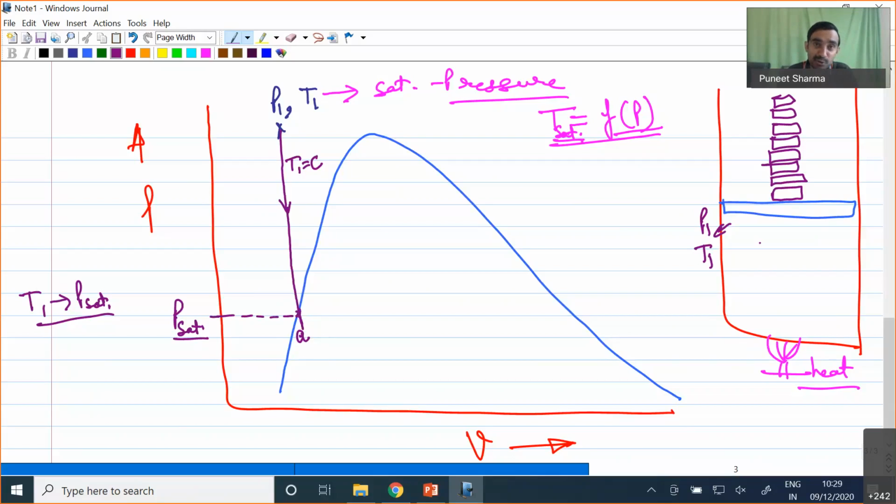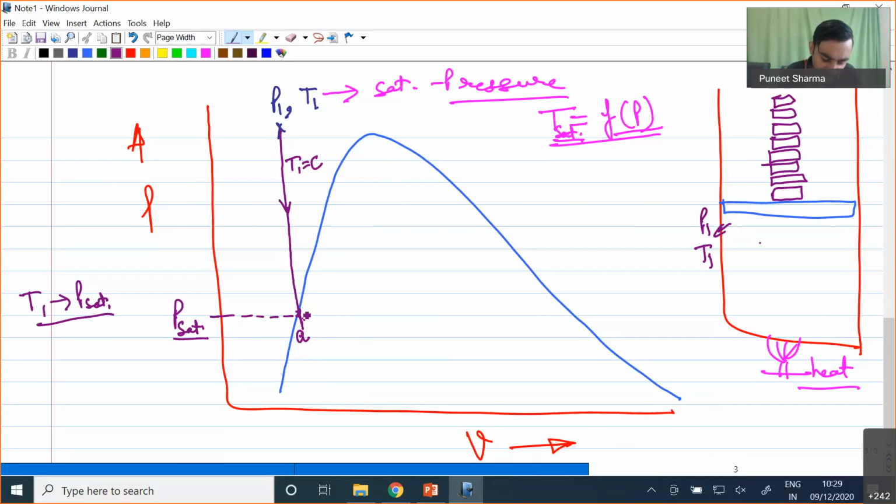Because if I have to maintain the saturation state, then obviously the pressure has to be the saturation pressure. So if I am releasing the weight, physically there will be a drop of pressure, but that drop of pressure has to be compensated by the formation of new vapor, which will be increasing the momentum of the molecules. That is a very, very important point.